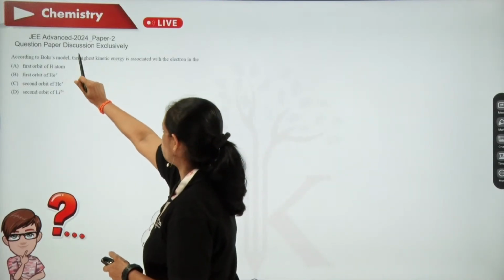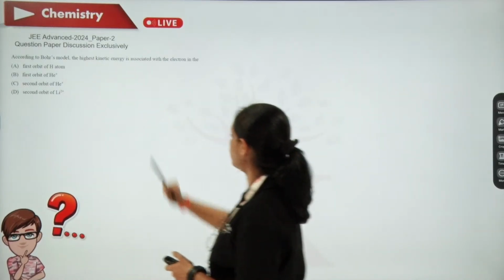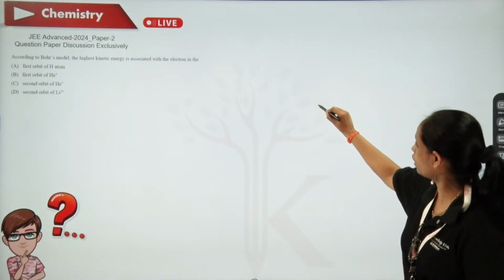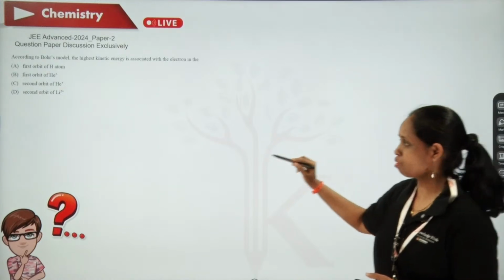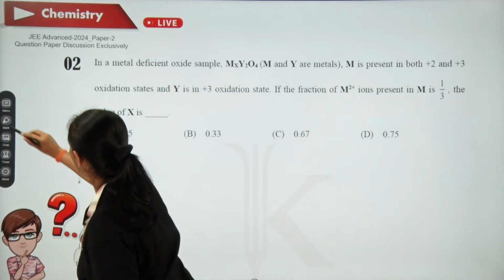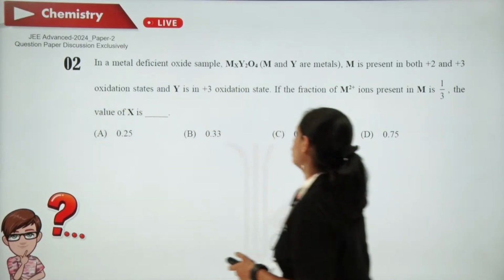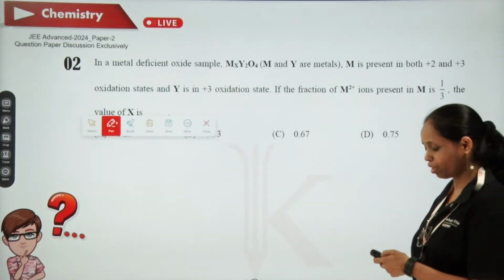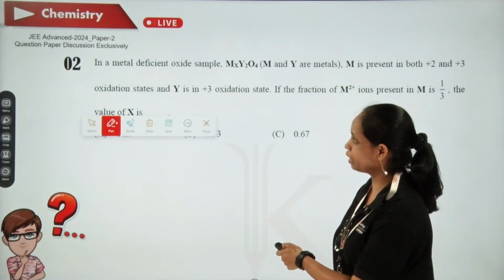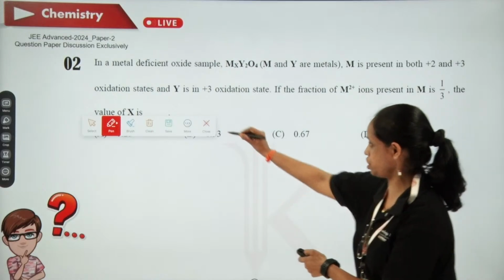According to Bohr's model, the highest kinetic energy is associated with the electron in. So here we know that the energy of the electron is equal to minus of kinetic energy.